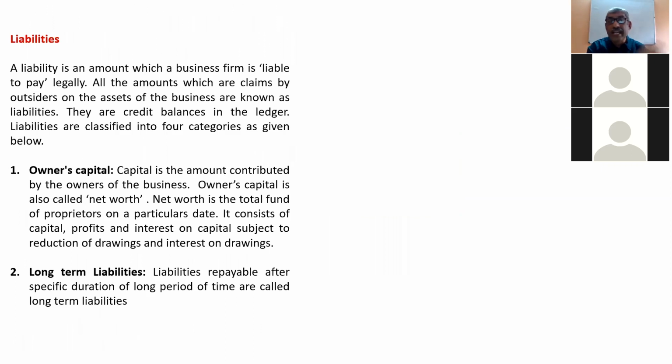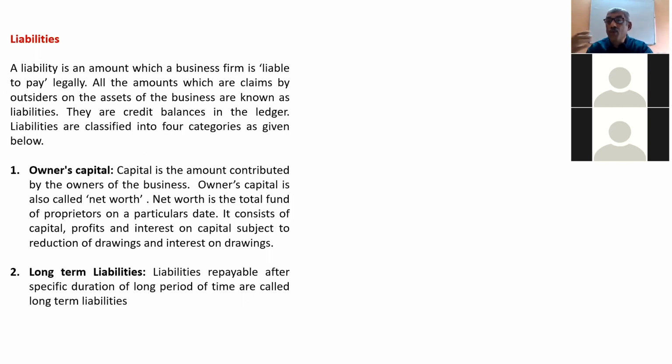Now let us come to the second part, that is the liability side. So we have seen the asset side. Now let us see the next side, which is the liability side. See, what is liability? If you have to pay something to some firm or some person, it is a liability. That means you are liable to pay. Liability means you are liable to pay. So that is called liability.